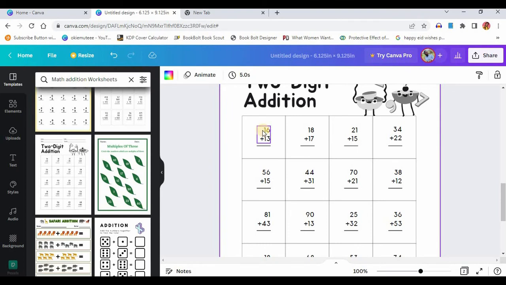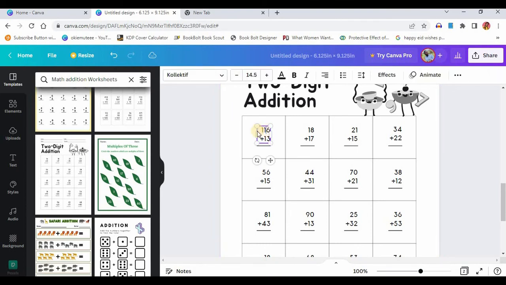So I'm just going to select here. Okay, so you see now, here should be 26 plus 13, and then I'm going to change this to 9. That's what you're going to do for all of them.